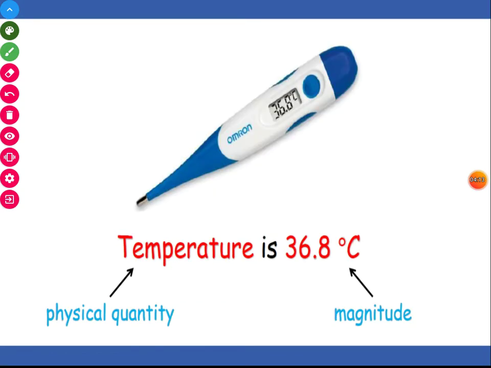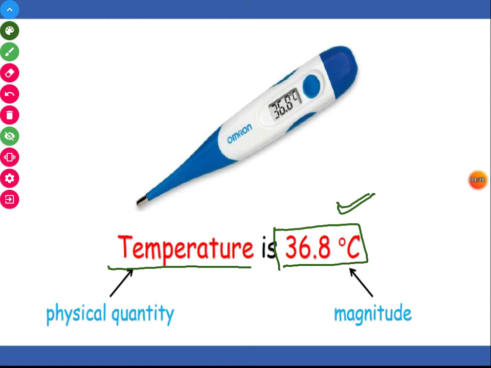And yes, there is one other physical quantity, that is temperature. Temperature is also a physical quantity, and its unit is centigrade. It may be centigrade, it may be Fahrenheit, or any other unit. Centigrade is the most widely used unit.